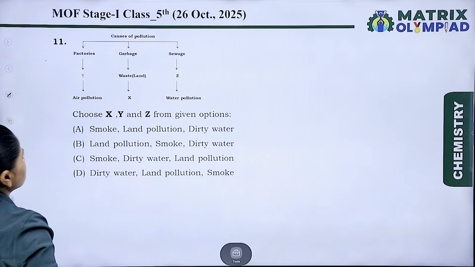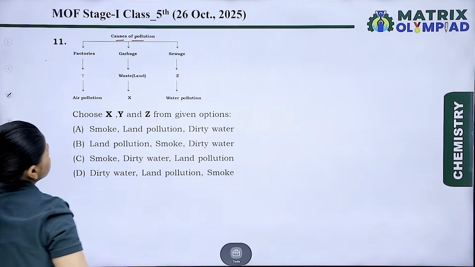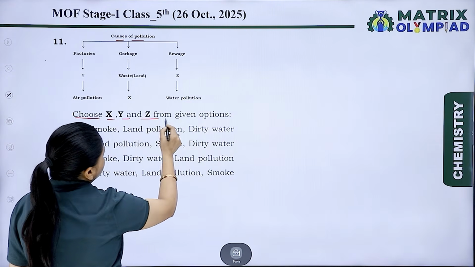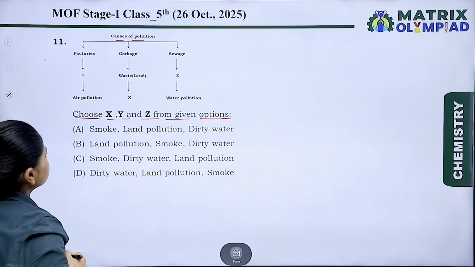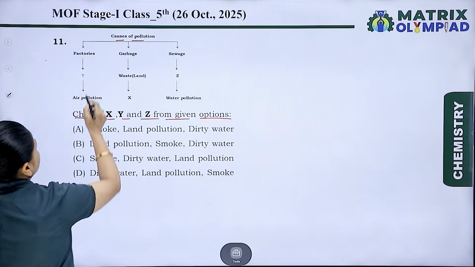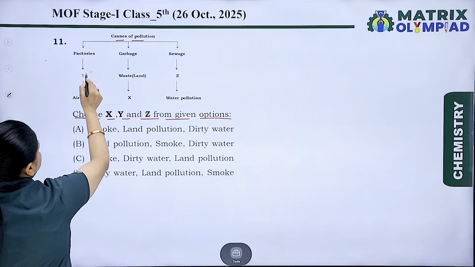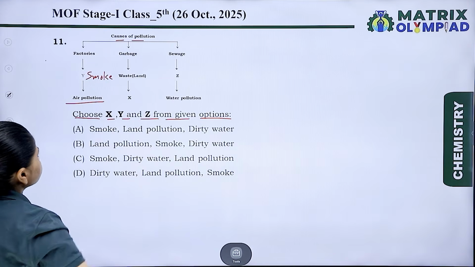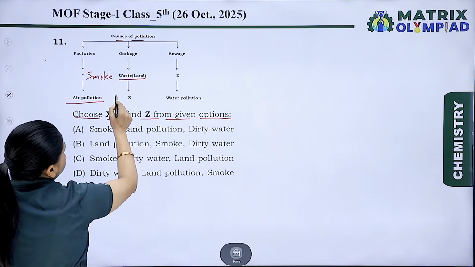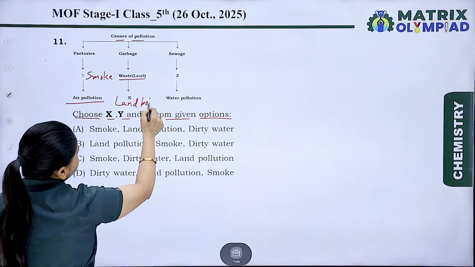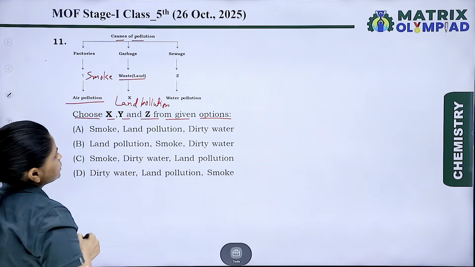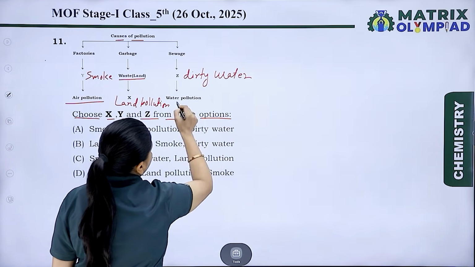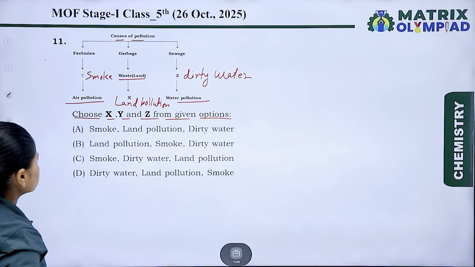And this question is about the causes of pollution, and here is a flow chart. Choose X, Y and Z from the given options, and we have to choose the correct X, Y, Z. And as we see, when factories release smoke, it causes air pollution. Garbage, wasteland causes land pollution. Sewage, dirty water causes water pollution. Let's choose the option.